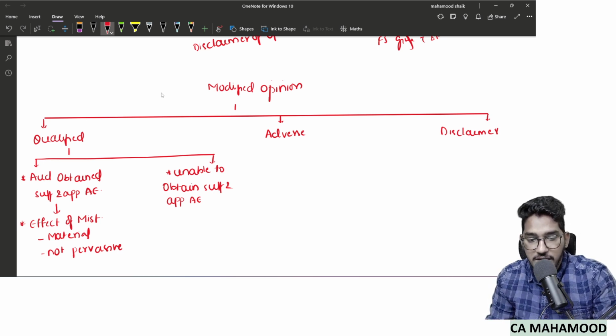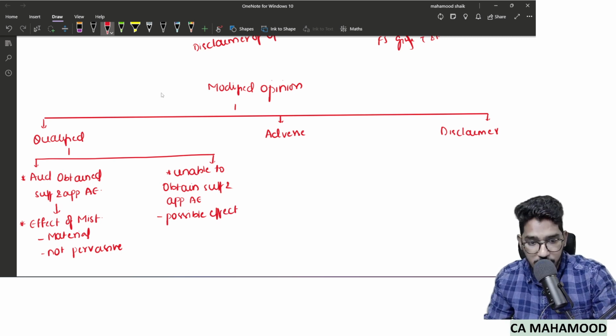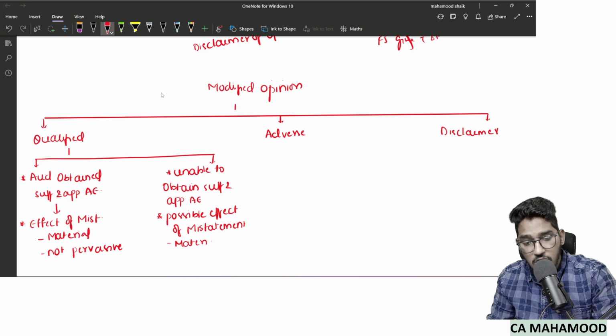Same here also, the auditor is unable to obtain sufficient and appropriate audit evidence, and the possible effect. Why are we using the term possible effect? Because we don't have evidence, we are just assuming. So here also, what is the possible effect? The possible effect of misstatement is material only. It is not big enough to say complete financial statements are wrong, nothing but it is not pervasive.